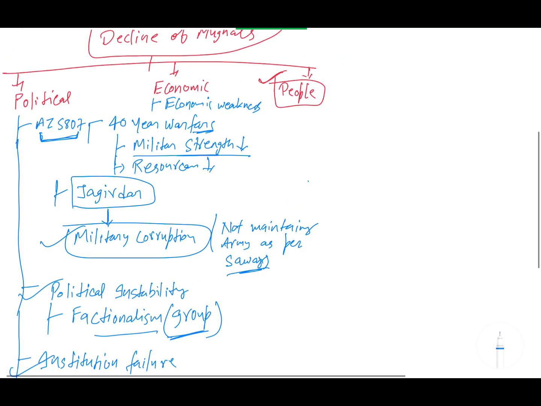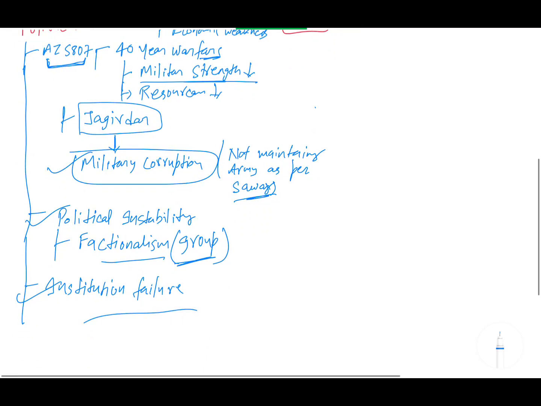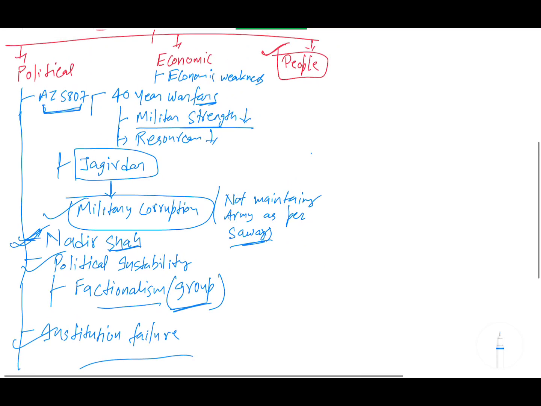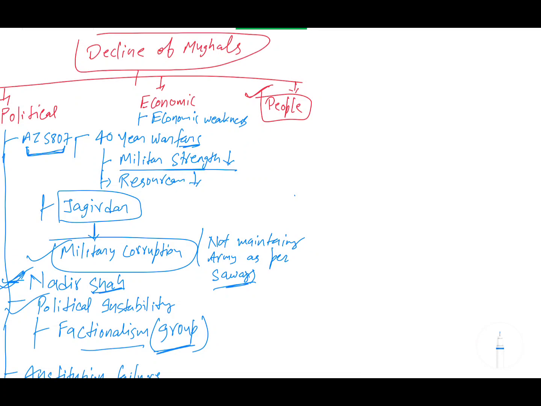Now in economic, one more thing you can add here is, in the political only, add Nadir Shah invasion. Somewhere here you can add Nadir Shah invasion. Nadir Shah invaded and weakened the Mughal empire politically, but Nadir Shah's invasion is after Aurangzeb, so you must consider this. And in economic, first I have told you that due to the 40 years of warfare, the economic resources drained out. And second thing is the Nadir Shah crisis, also you can write here. Nadir Shah actually came here and looted completely, so that also leads to it. And also third is the Jagirdari crisis.